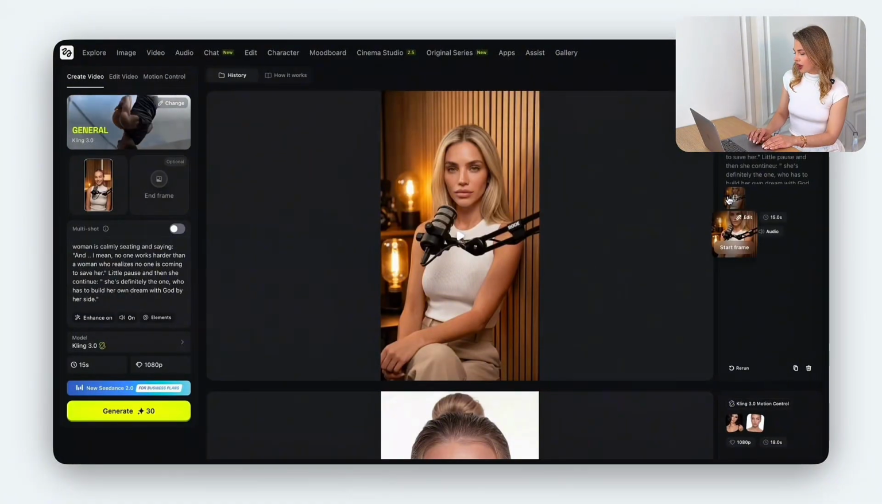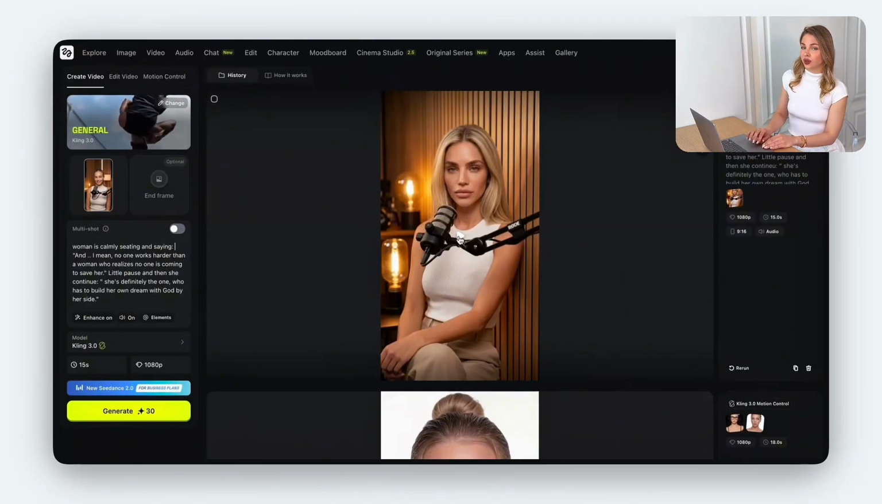As you can see here, I already had a simple prompt with a little script, and this was the picture that I provided and generated as an example before. So let's see how this video looks like.